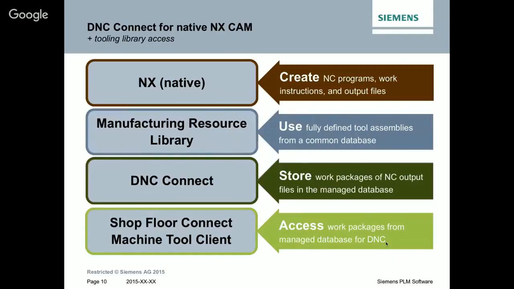So you can not only manage your NC work packages and connect them with the shop floor, you can also integrate your resources in manufacturing over the manufacturing resource library, using that with NXCAM as well when you program your parts, your CAM files, using the resource library for the tools, for the fixtures, and so on, and manage the output at the end with DNC Connect. This information can then also be connected over ShopFlow Connect directly by the operator.